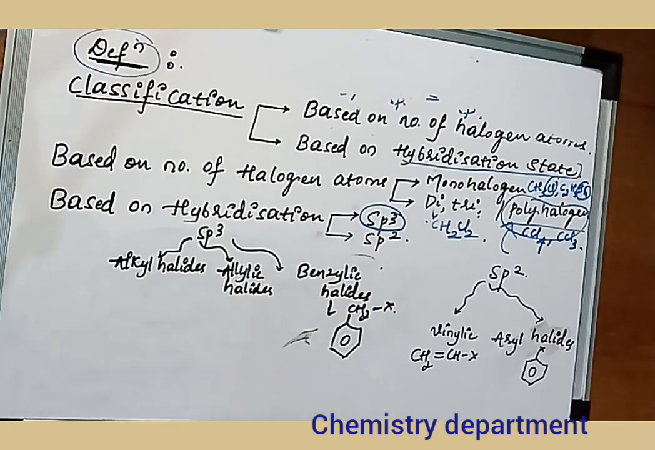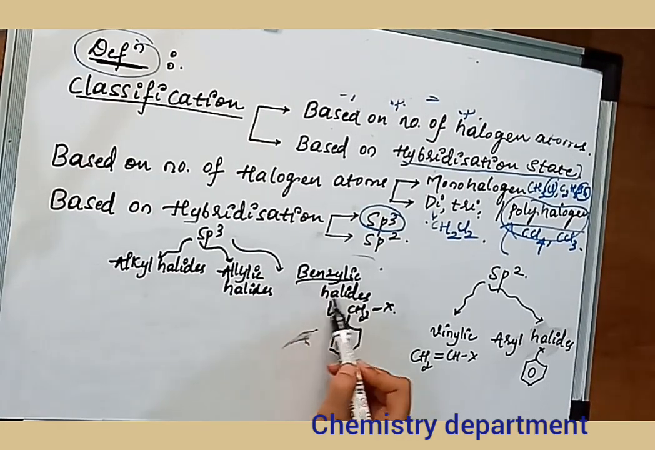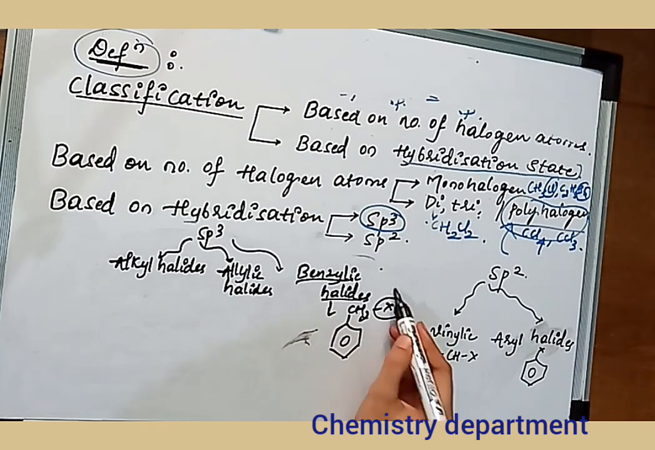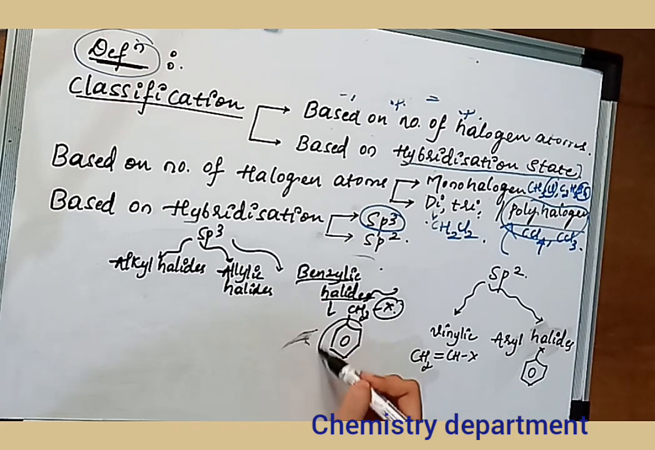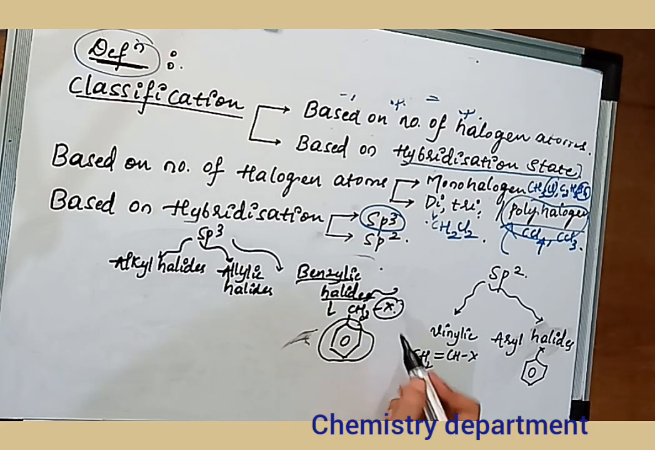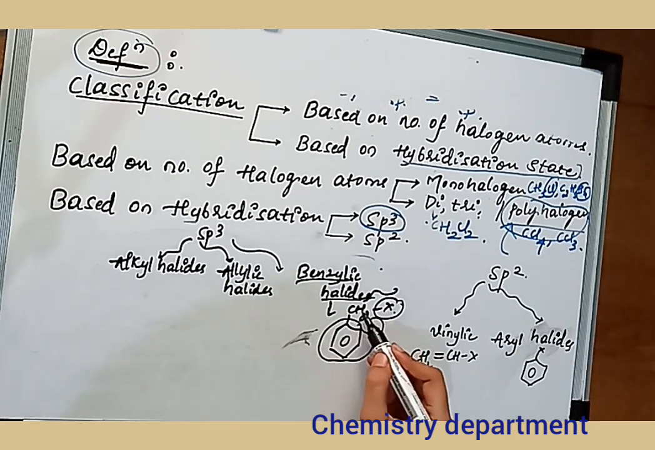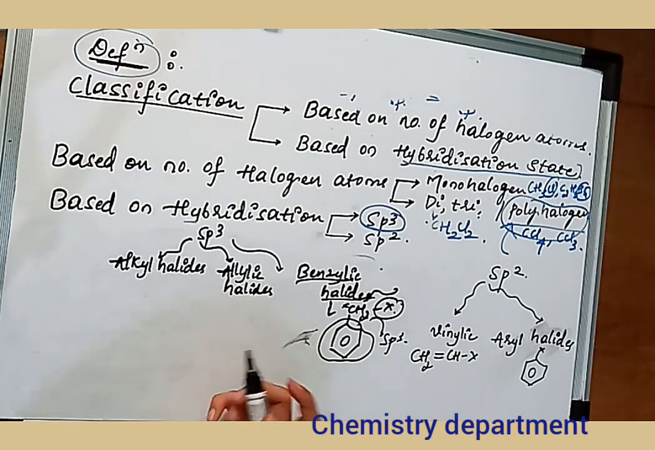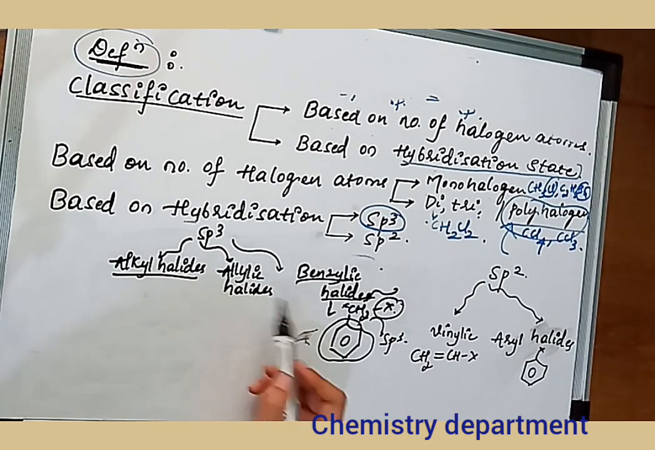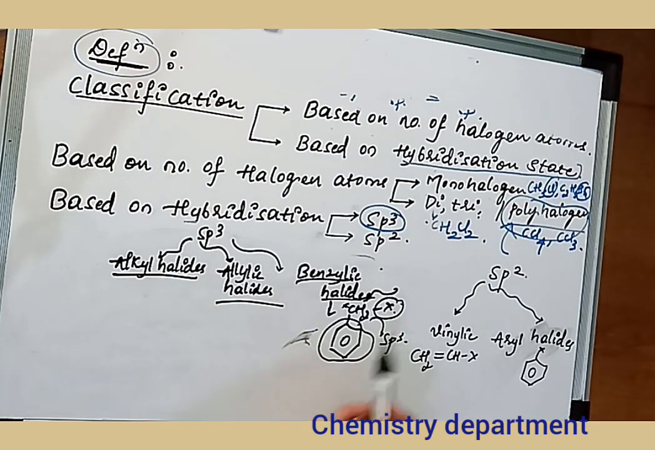The third classification that you're going to study is benzylic halides. Benzylic halides are where the halogen atom is attached to the alkyl chain, and this alkyl chain is directly attached to the benzene ring. The hybridization of this particular carbon is sp3. So you have learnt three types in the sp3 hybridization category: one is alkyl halide, the second one is allylic halides, the third one is benzylic halides.